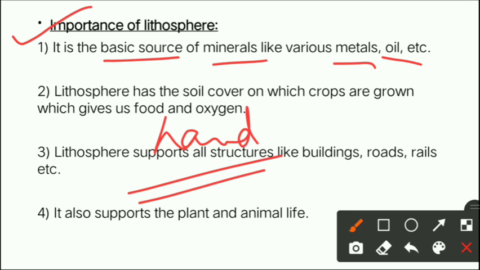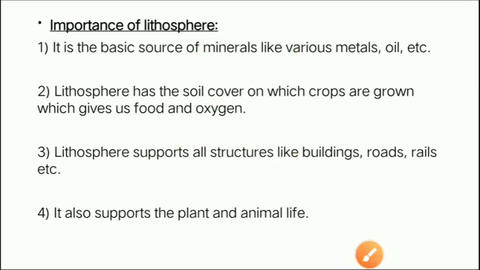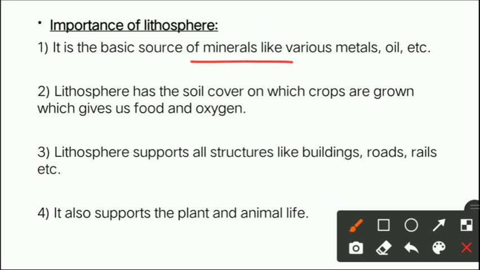When we do mining, when the digging happens, as you know, a lot of essential minerals are found from inside the land, and many kinds of oils. Like your iron, your coal, many things are extracted. So all those minerals, from where do we get? From the land. So land gives us various minerals like metals, oils, etc., when we dig and extract the natural resources from underground, right?